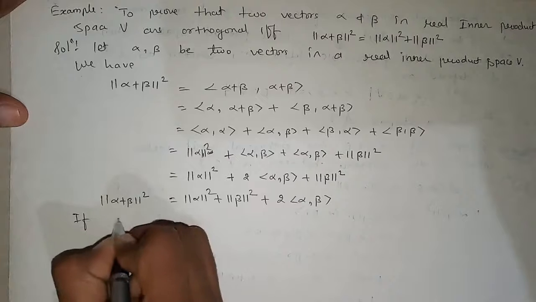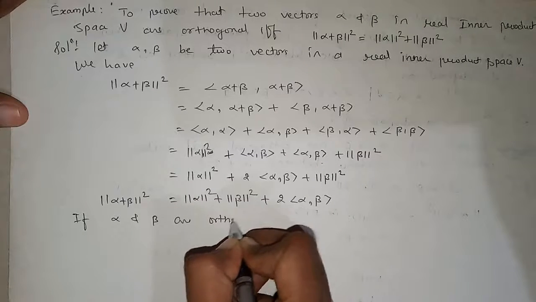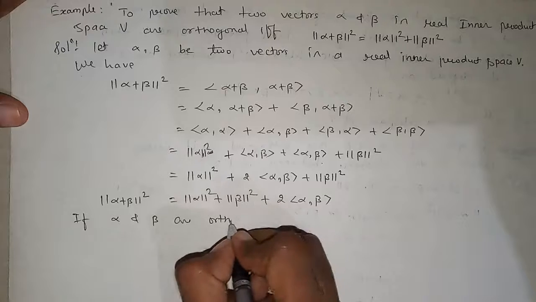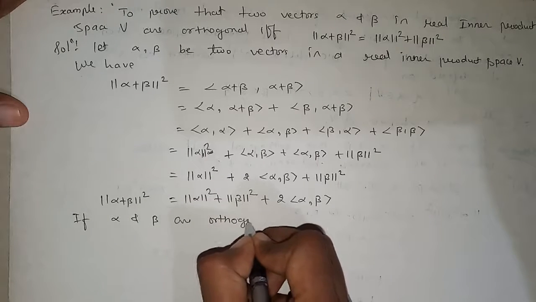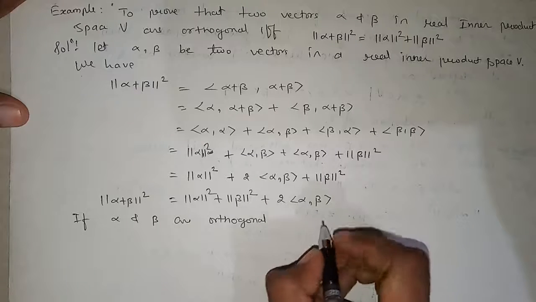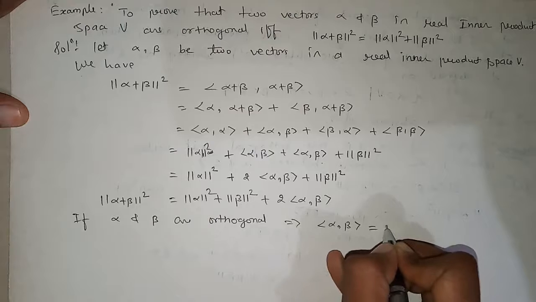if alpha and beta are orthogonal, because here it is if and only if, so here we are assuming suppose alpha and beta are orthogonal. So if they are orthogonal, this implies that inner product of alpha and beta is equal to 0.